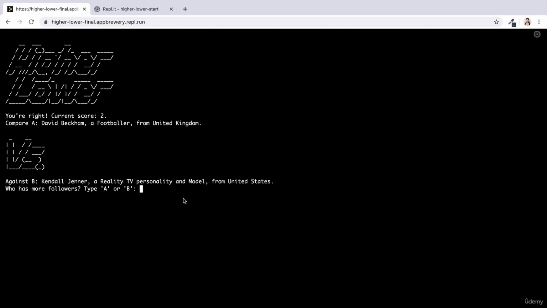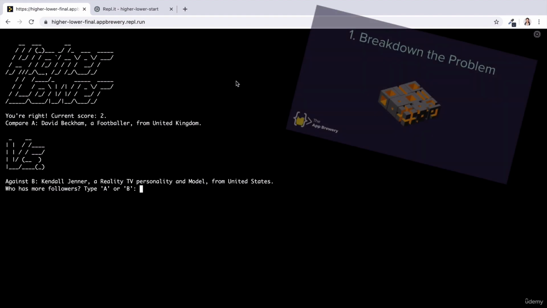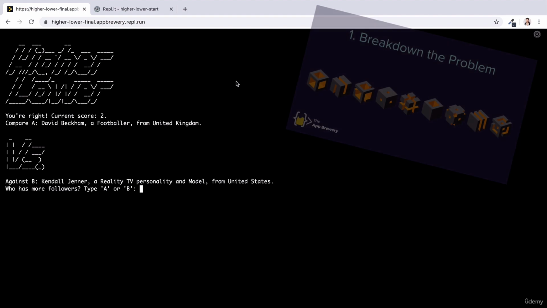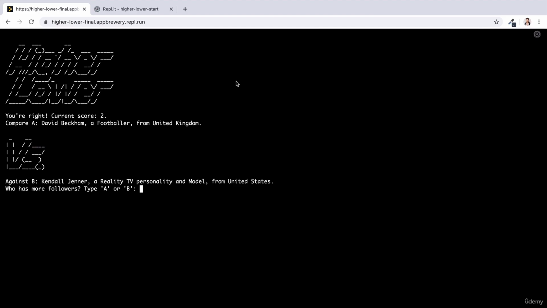It doesn't matter at this stage how you've done it necessarily. As long as you manage to organize your thoughts, break down the problem, and write the solution code and get it to run, then you are victorious. The real challenge in today's project was for you to break down a big problem into smaller solvable chunks. It isn't even so much the code that matters. It's this skill that you really need to develop to become a really good programmer. And so far, I've been breaking down the problem for you, showing you the steps that would take you to the solution. But now you're really wearing the big programming pants and you're doing it all by yourself.